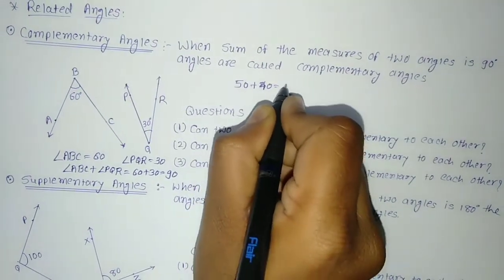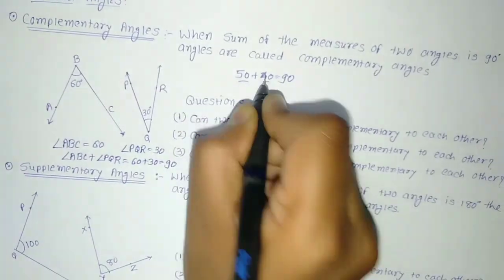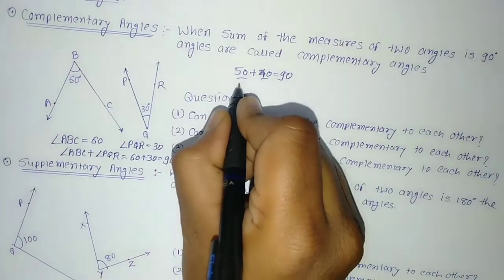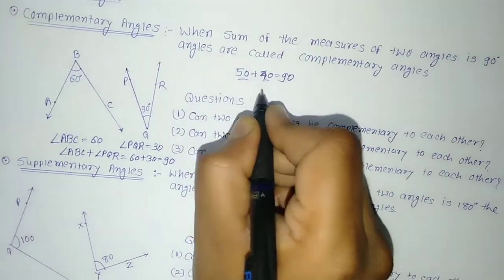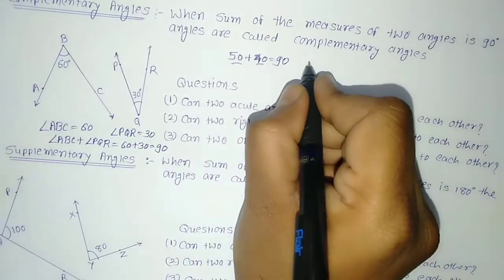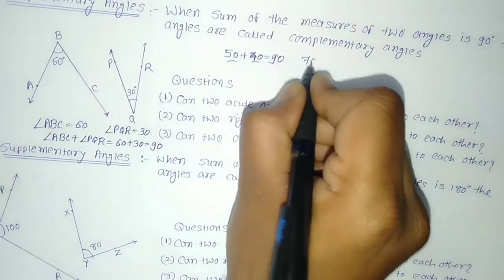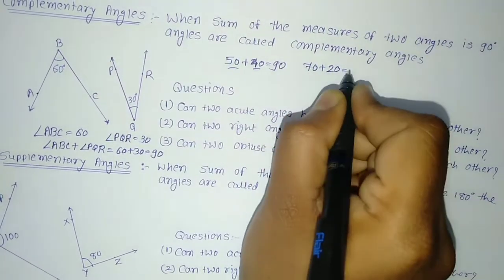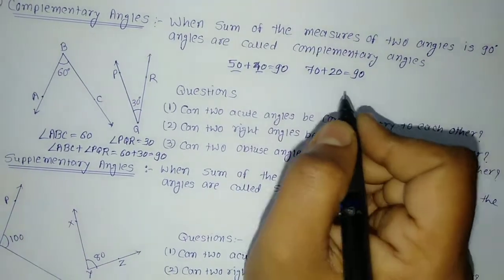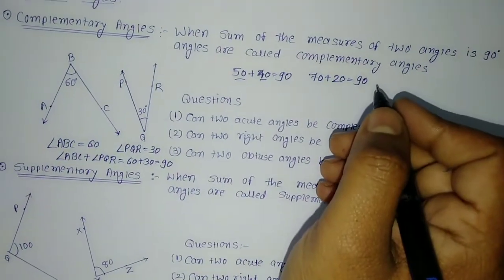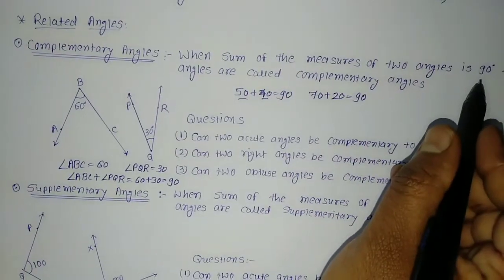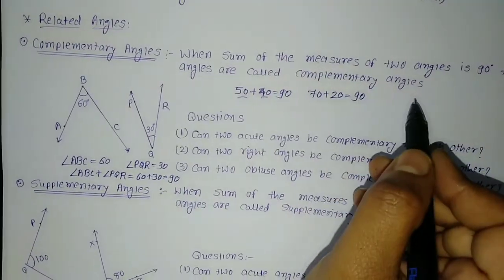The total would be 90, so these two angles would also be considered complementary. Similarly, you can take any example that comes to your mind: 70 plus 20. The total of these two angles is 90, so they are considered complementary angles. This is how we say that when the sum of the measures of two angles is 90, the angles are called complementary angles.